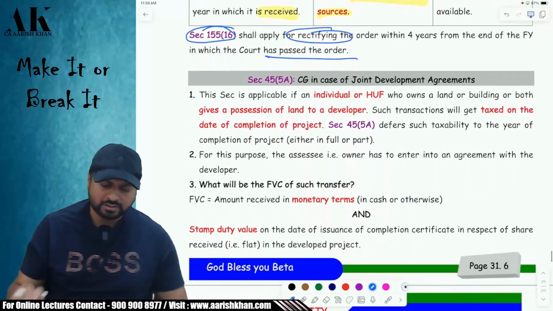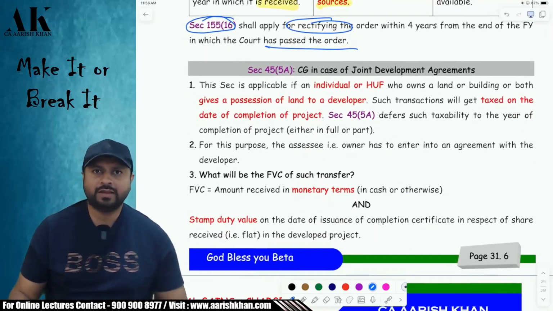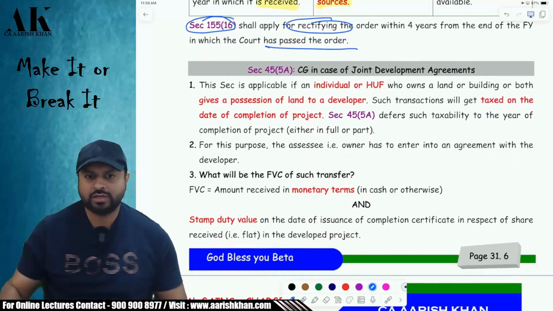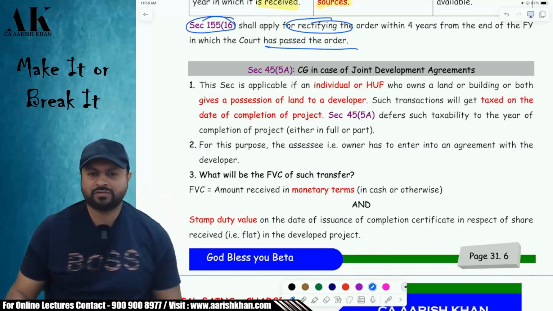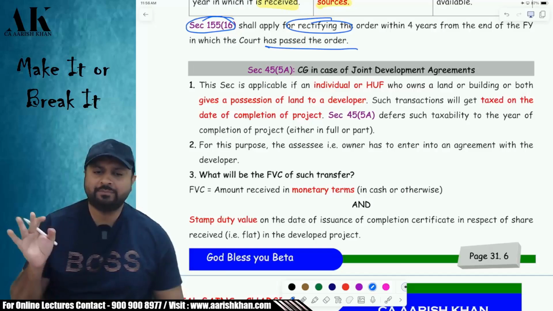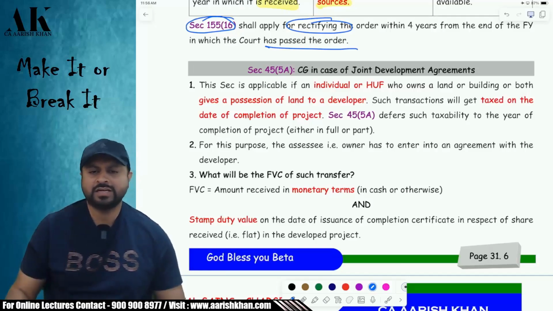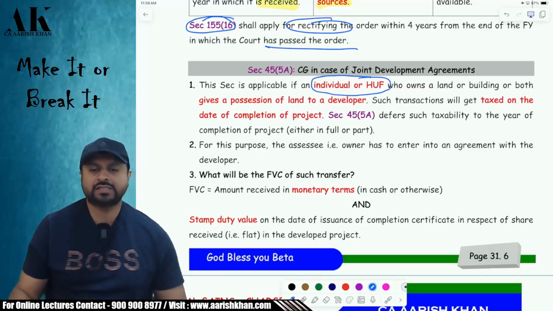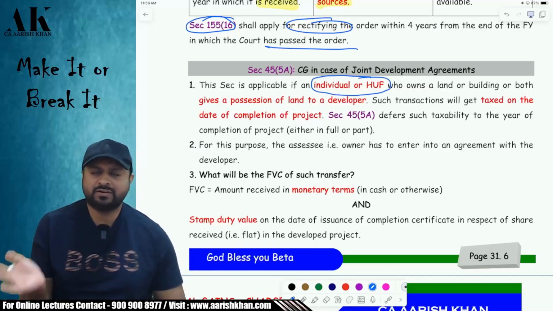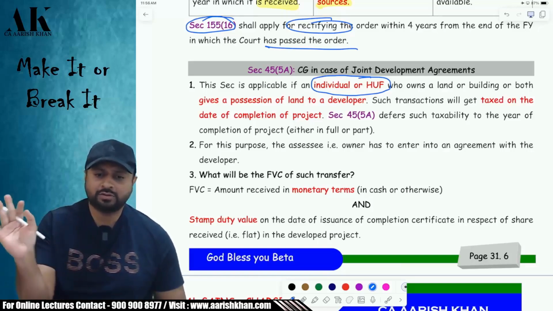Now, coming to the fourth and the last exception where the capital gain is deferred to the future. First exception was insurance. Second exception was conversion of capital asset into stock in trade. Third exception was compulsory acquisition. Fourth exception is section 45 subsection 5A, which is the joint development agreement. This fourth exception is very specifically only applicable to individuals and HUF, not to other assessees. The first three were applicable to everybody.